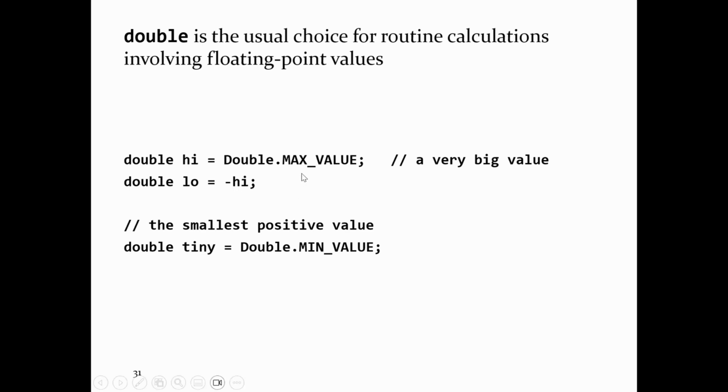The minimum value is not Double.MIN_VALUE, confusingly. The minimum value, the most negative value, is just the negative of the maximum value. Double.MIN_VALUE is the smallest positive value, so it's the smallest value that's greater than 0, in Java.